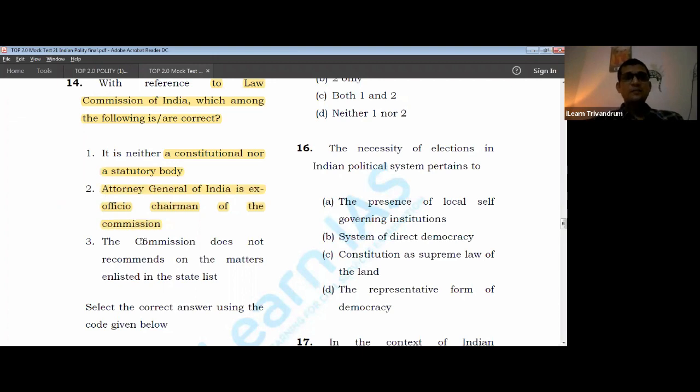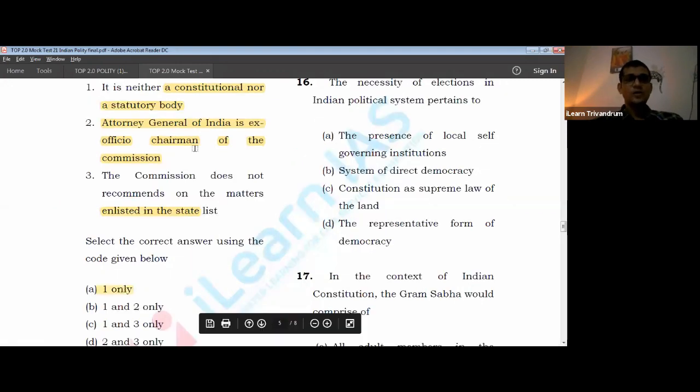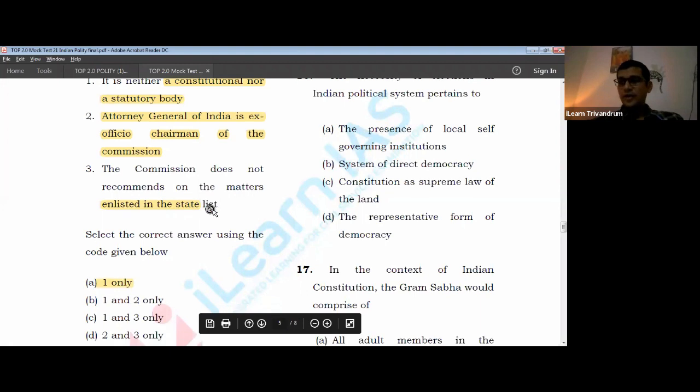Commission does not recommend on the matters enlisted in the state list. Why can't the law commission recommend on the state list? What is stopping the law commission? There are a lot of things that the commission has been recommending, irrespective of central list and state list. It is concerned about the need for changes in laws. Definitely, it can include. So what is the right answer? 14th answer should be A. That is 1. 1 is right. The 2 is wrong and 3 is wrong. Okay, this is 14.